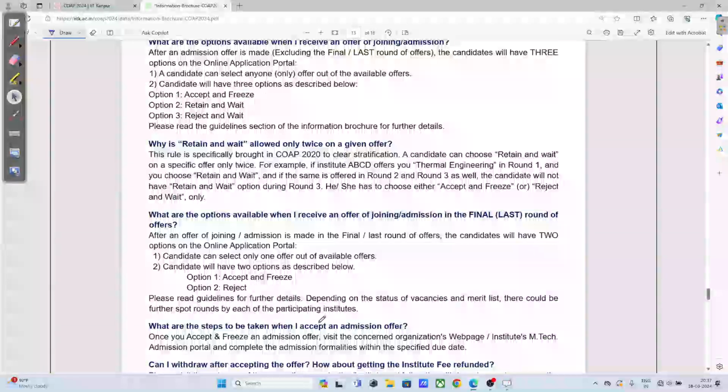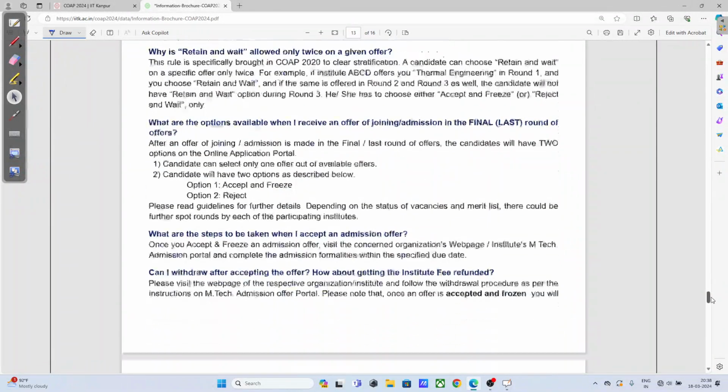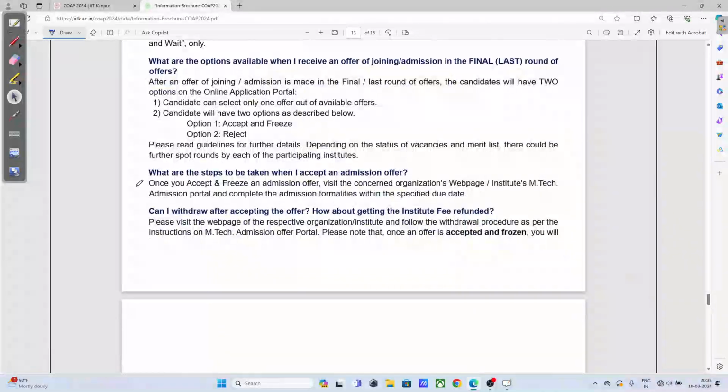What are the steps to be taken when I accept an admission offer? Once you accept and freeze an admission offer, visit the concerned organization webpage, the Institute M.Tech admission portal, and complete the admission formalities within the specified due date. So you need to send your GATE scorecard and your mark sheet, all those things. You need to go and verify your documents. All those things you need to do after you press the accept and freeze button.